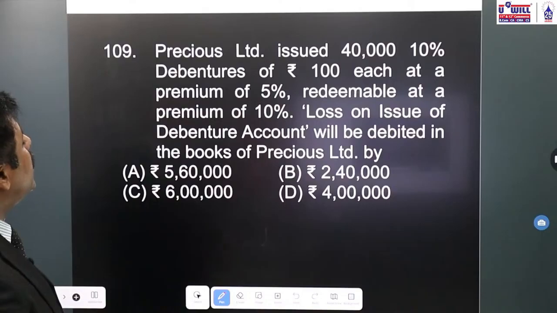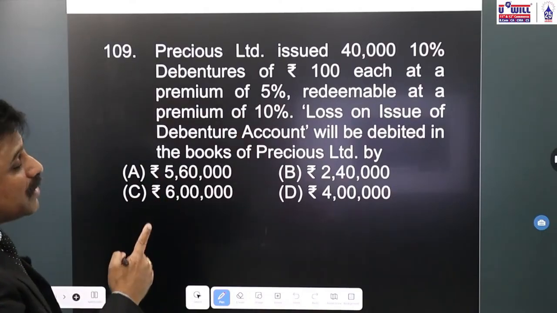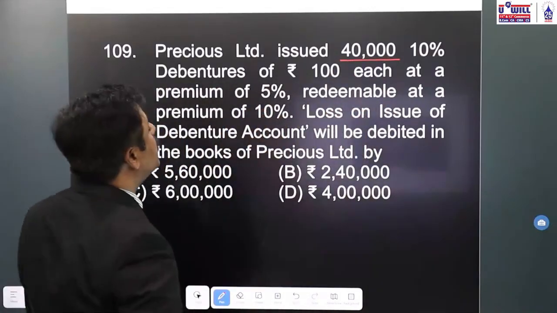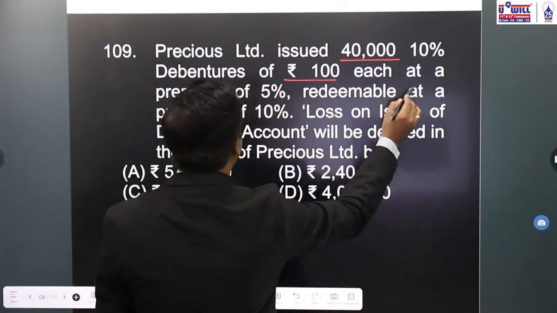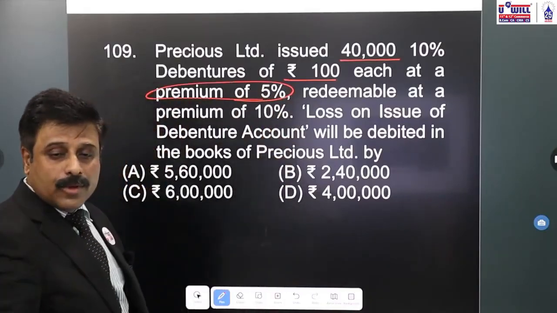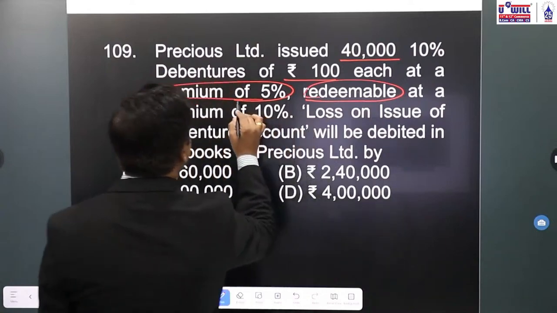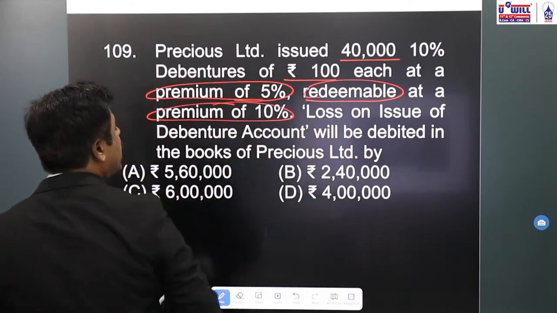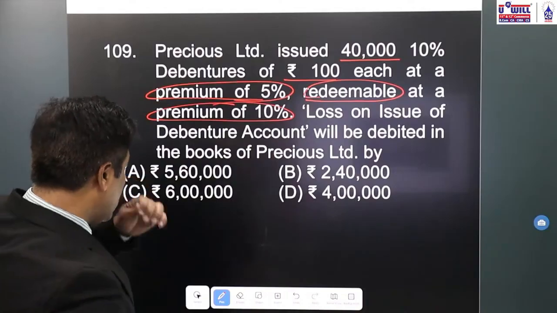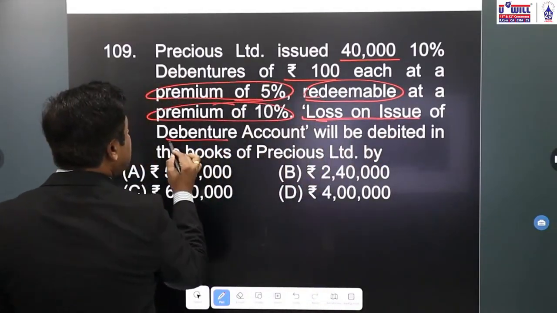Now question 109. Precious Limited issued 40,000 10% debentures. How many debentures are issued? 40,000 10% debentures. Face value rupees 100 each at a premium of 5%, and redeemable again at a premium of 10%. Loss on issue of debentures account will be debited with. Now, loss on issue of debentures account, we always debit.